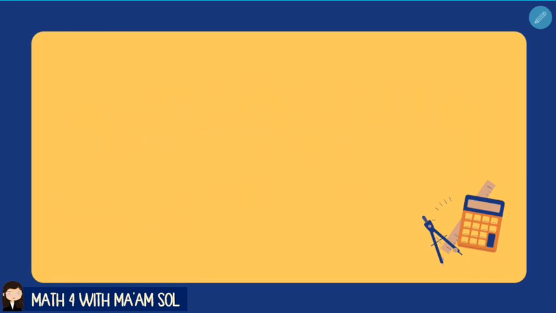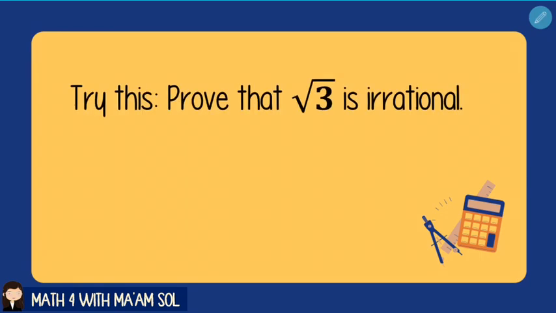Now it's your time to try it on your own. Please try proving that the square root of 3 is irrational using the indirect proof. You can also find other examples in your student learning guide.